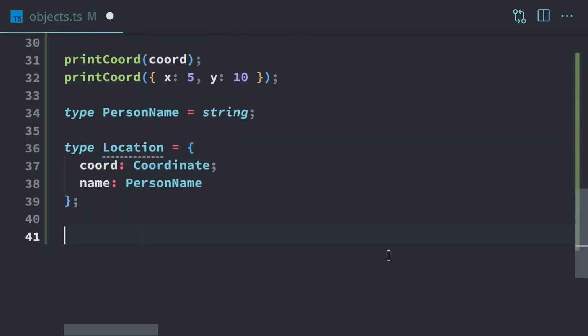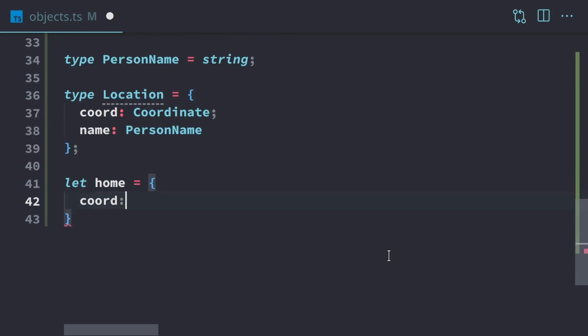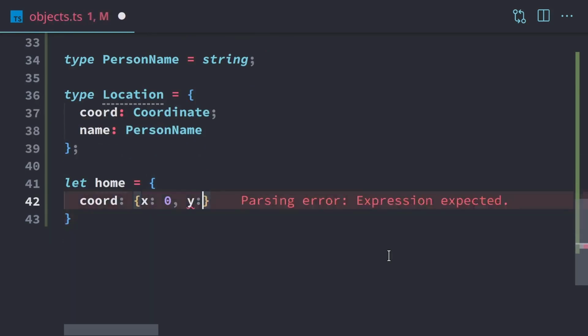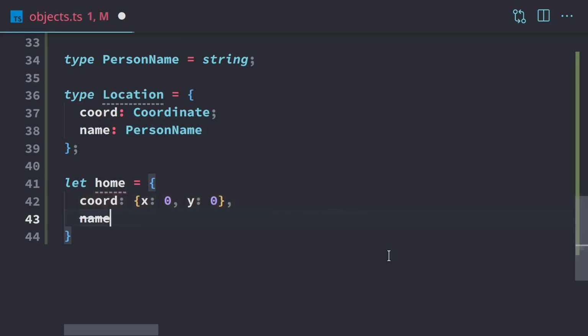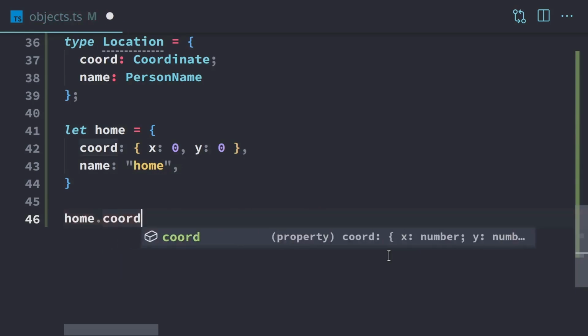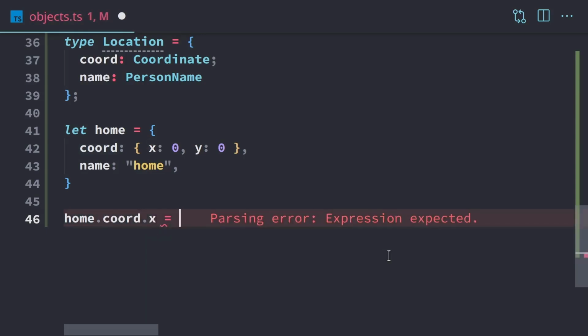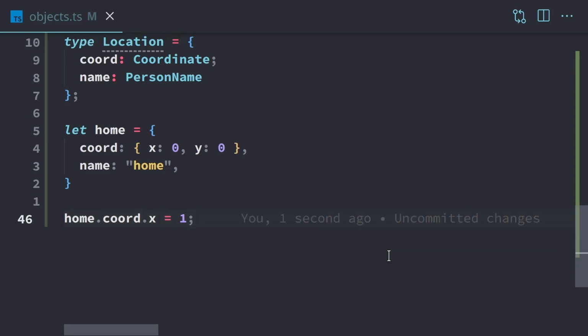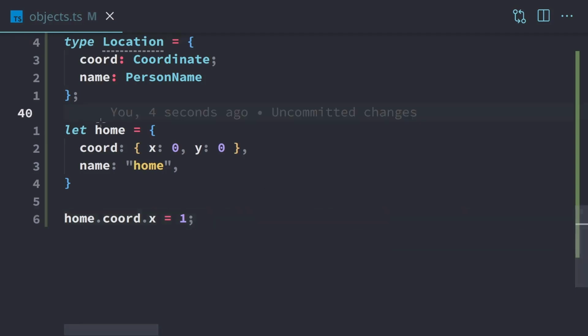So this would be the location of a person because we have a coordinate and we have their name. And so we'll say someone's home, and we'll say that their coordinate is at x 0 and y 0. And we'll say the name of this location is home. And now, since we have nested objects, to access coordinates from home, let's just update it. So we'll change the coordinate in the home. We'll go home.chord to access the chord property. Then we're going to do another dot to access the x property. And we're going to set that to 1. And so now we're able to update the information within this home.